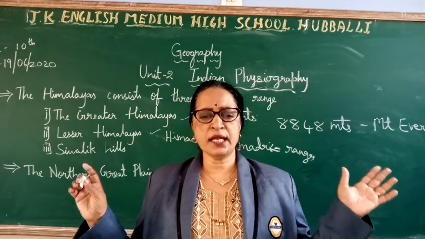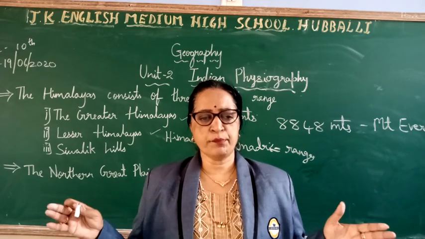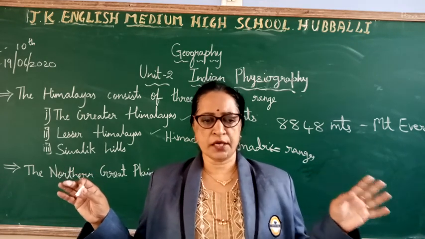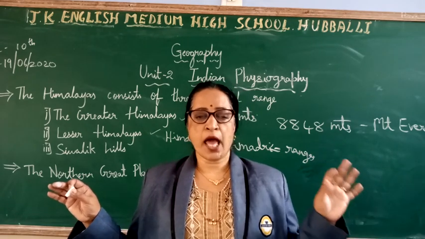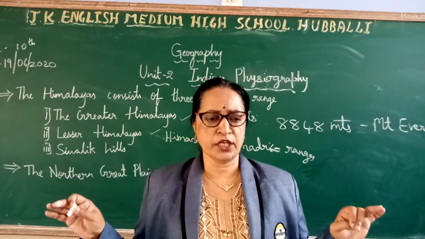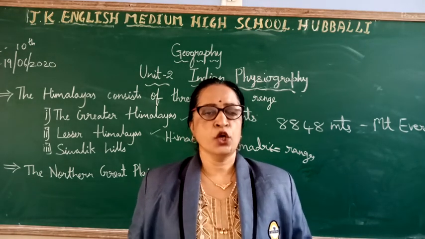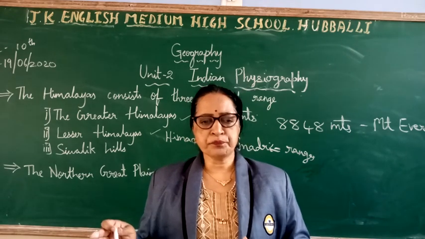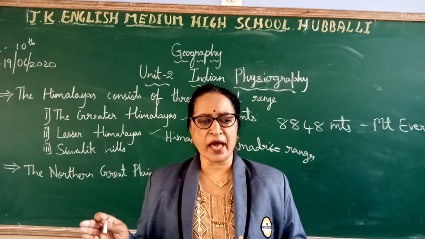There are many parallel ranges in the Lesser Himalayas. Example, what are they? The Pir Panjal range, the Dhauladhar range, the Naga Tibba range, the Mussoorie, the Mahabharat and the Darjeeling ranges. So these are the different ranges. Other than that, they contain many valleys. What are those valleys? You have got Kulu Valley, Kangra Valley and Kashmir Valley. So these are the three valleys.